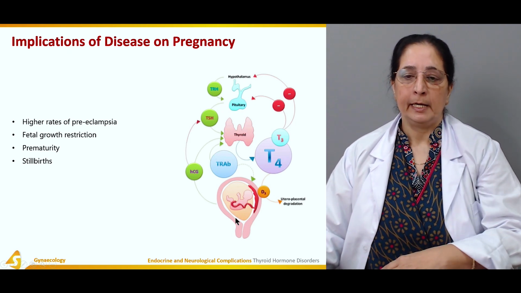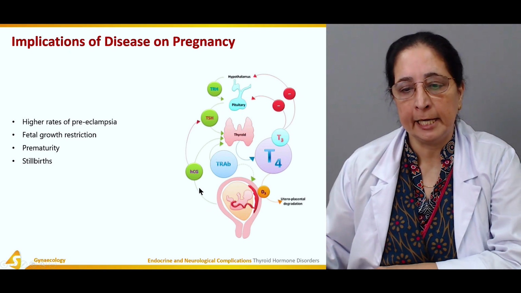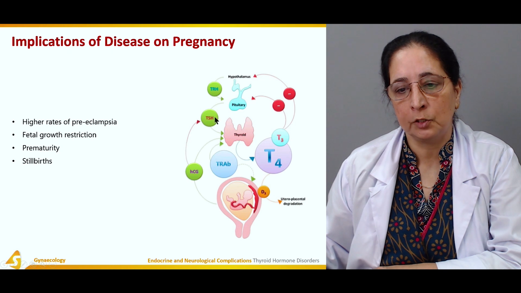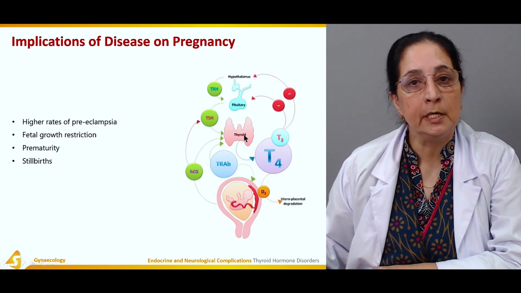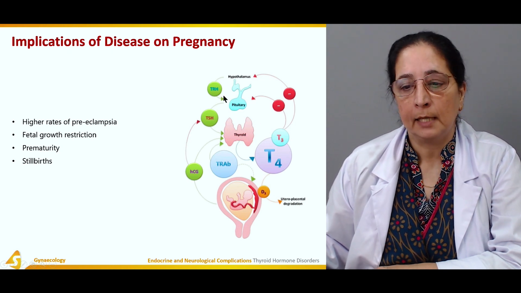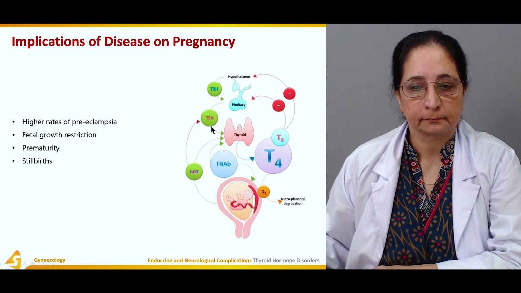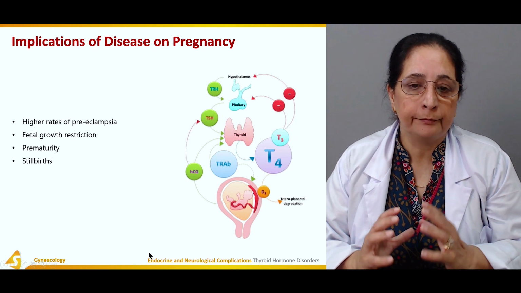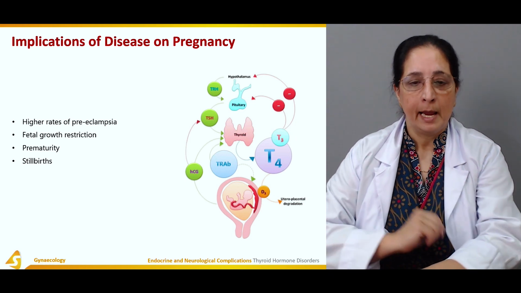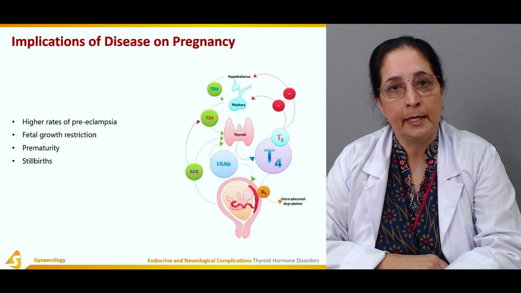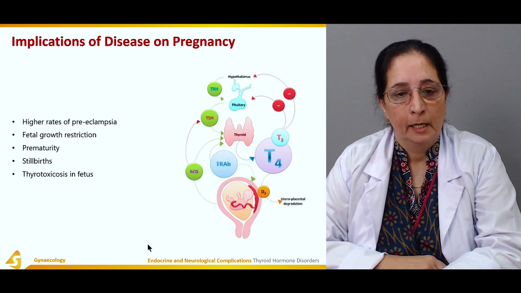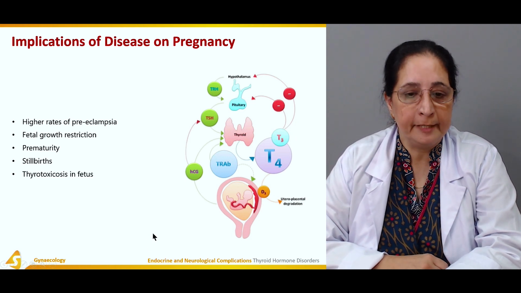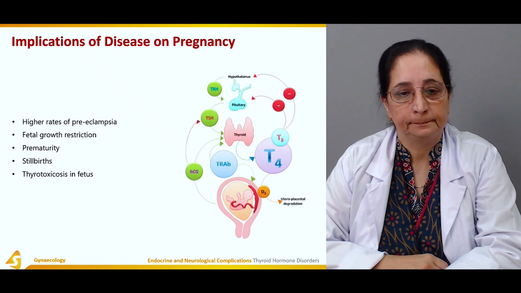But in pregnancy, HCG also has its effect, and this can cause increased production of the thyroid hormone, which can lead to prematurity, stillbirth, fetal growth restriction, and a high rate of preeclampsia. Thyrotoxicosis in the fetus can also occur.